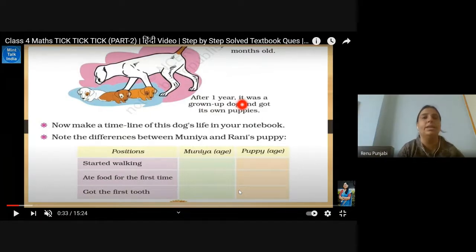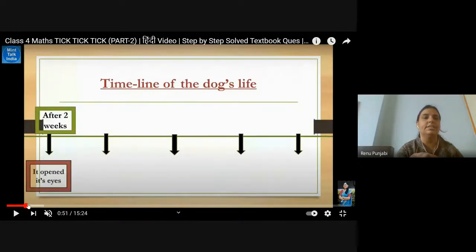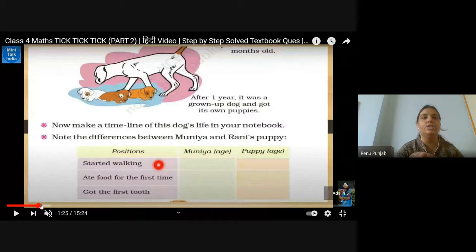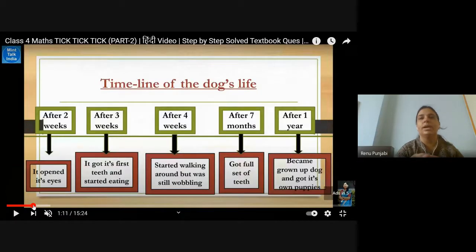So now give the answers to the questions given below. Now make a timeline of this dog's life in your notebook. You will do this activity after the class. You will have to draw the timeline with activities in ascending order, not descending order. The activity that happens first will be first, and the last one will be last. Note the difference between Munia and Rani's puppy. Second week will come first, then third week, then fourth week, what he has done. This way you will complete the timeline in your notebooks. Have you understood?